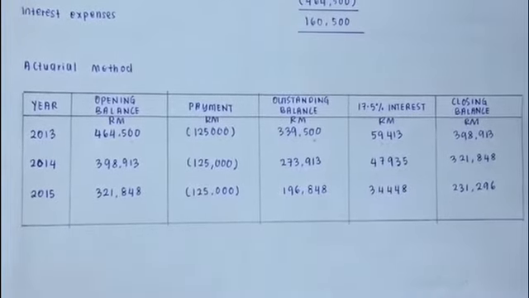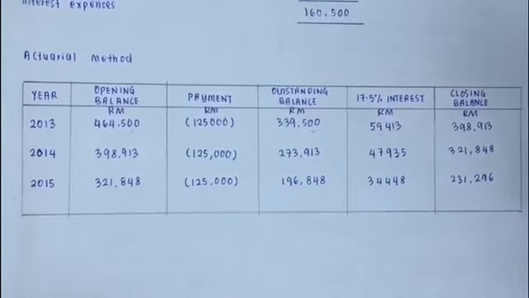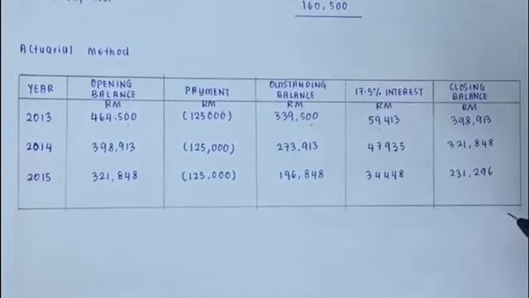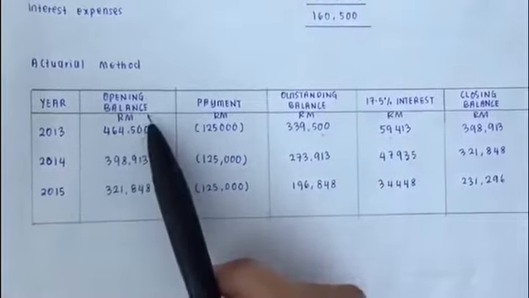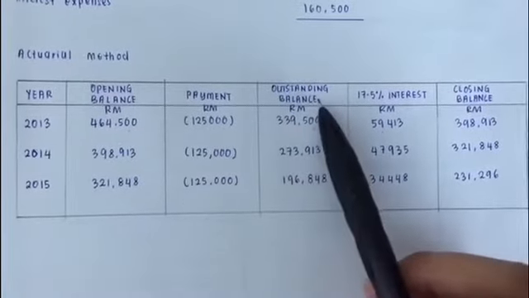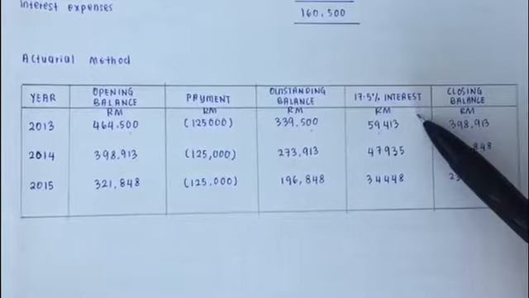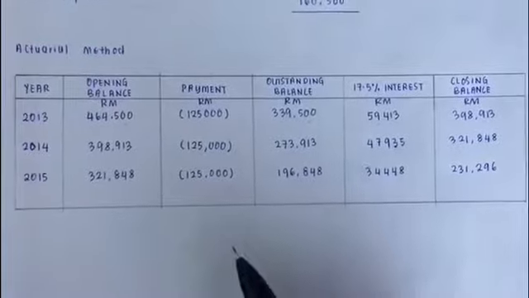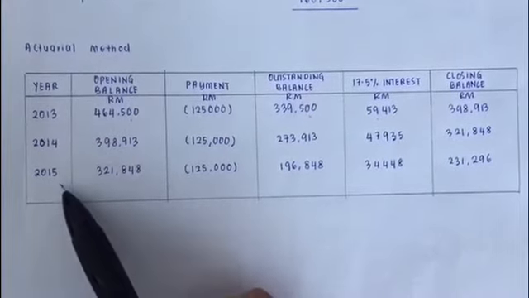Next, we need to calculate the actuarial method. The actuarial method in leases is the method applied to allocate interest income or interest expense. In this method, we need the year, opening balance, payment, outstanding balance, the interest, which is 17.5% as stated in the question, and the closing balance. We only need to calculate from year 2013 until 2015.